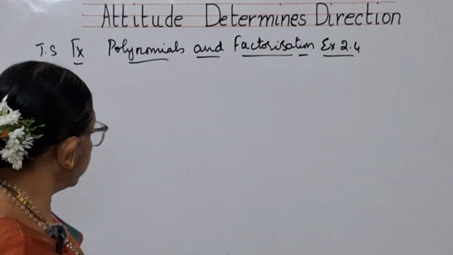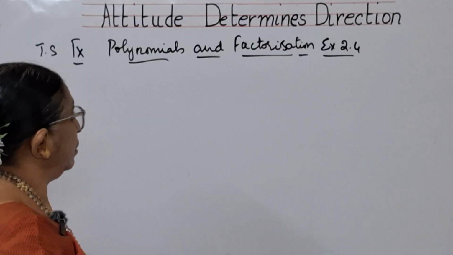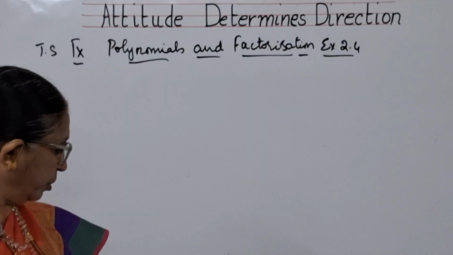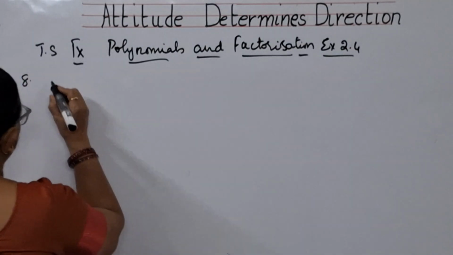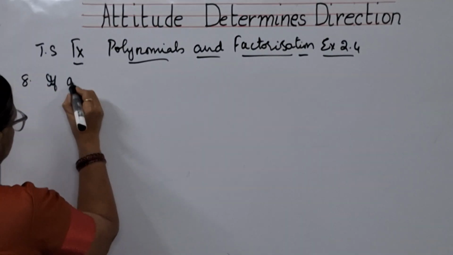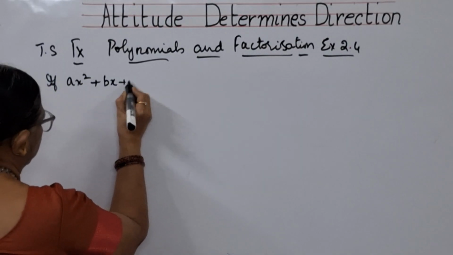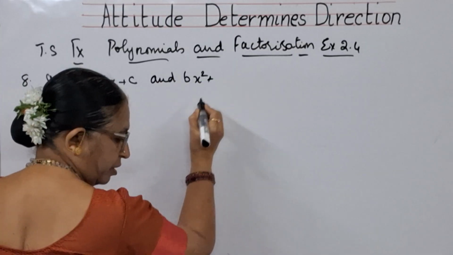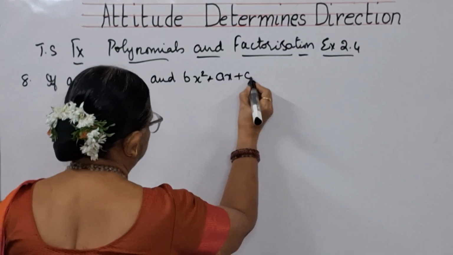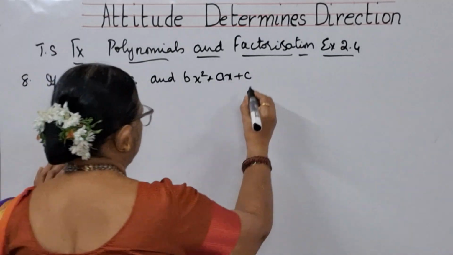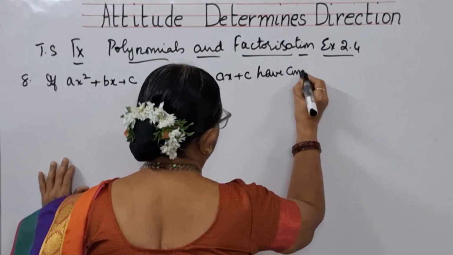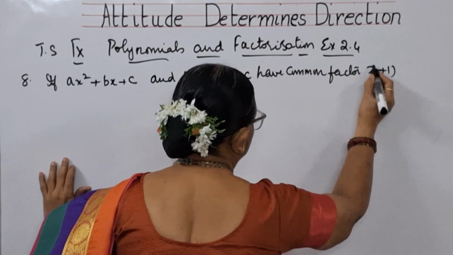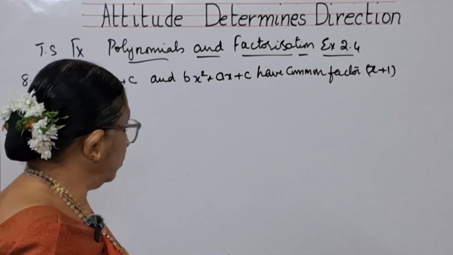This is about exercise 2.4 in polynomials and factorization. In the previous video, I have done up to 7 problems. Now, the 8th problem. It is: if ax square plus bx plus c and bx square plus ax plus c have common factor x plus 1, then you have to show that